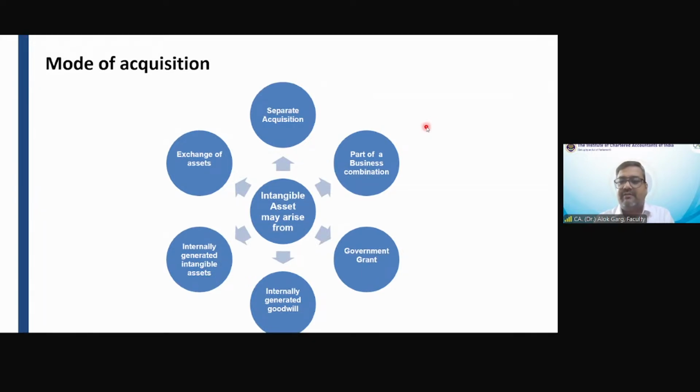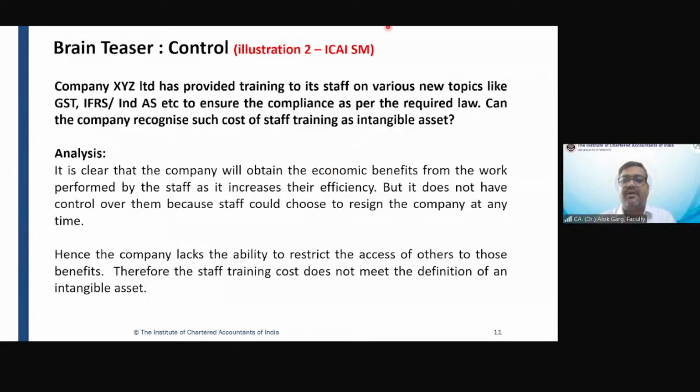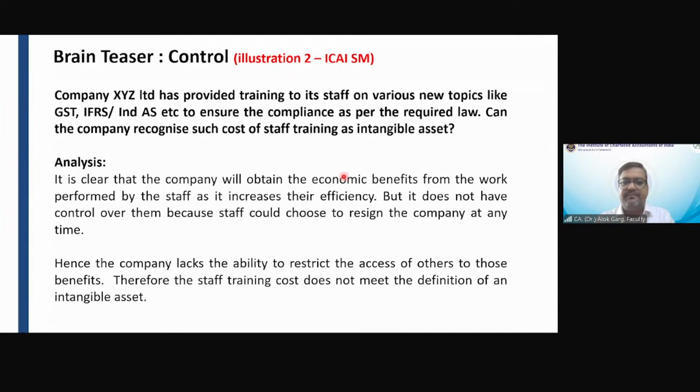So we have also covered illustrations 1, 3, and 4, right? The example of control which I have taken in this PPT is illustration number 2 of the ICAI study material. Any questions so far?